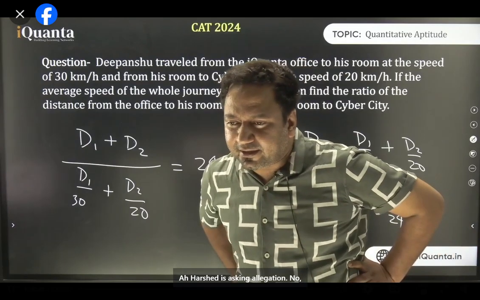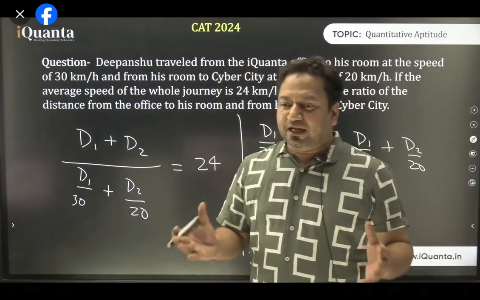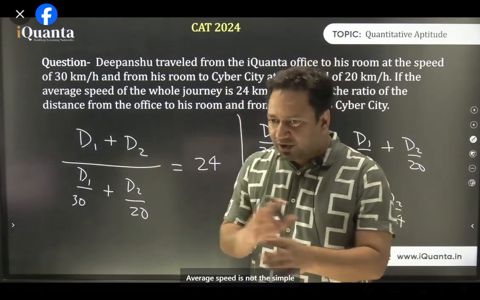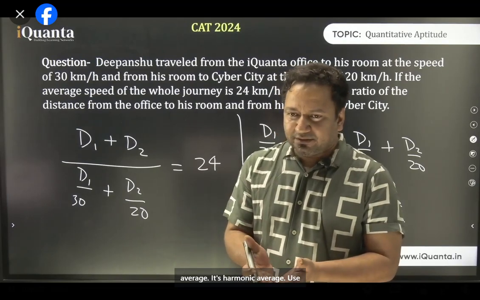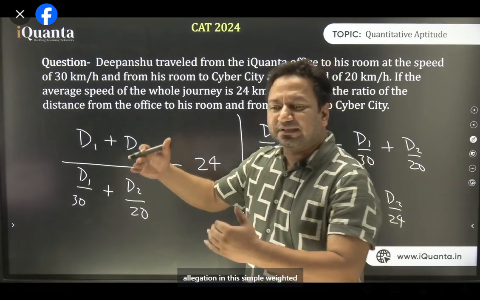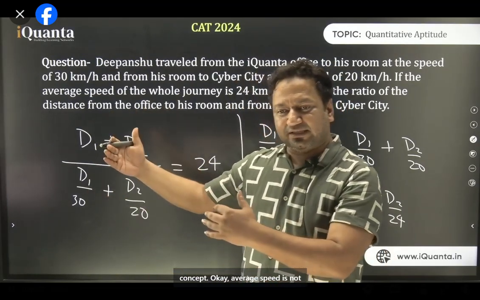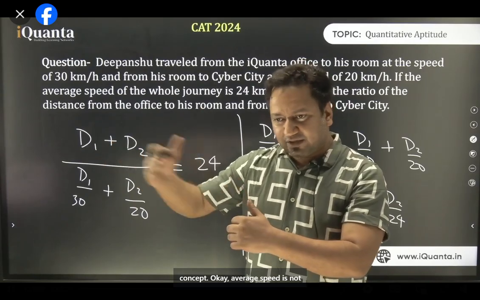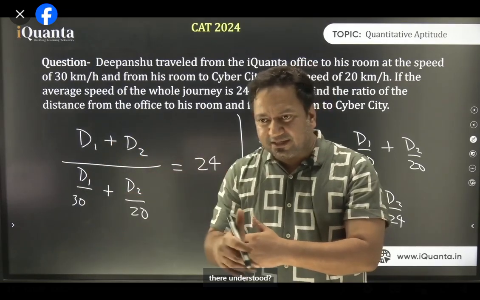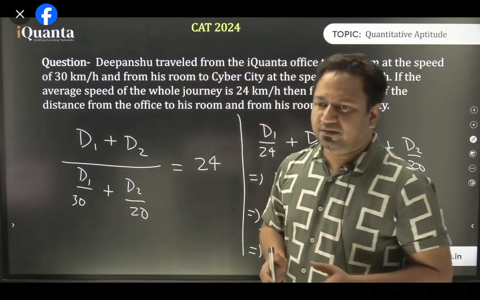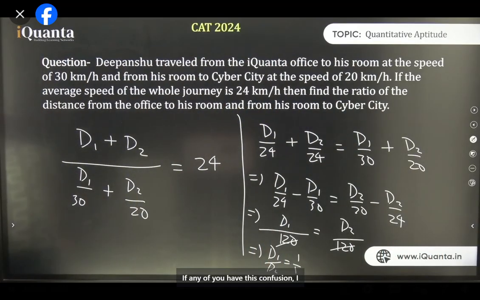Harshit is asking the allegation. No, Harshit, no. अभी तो इतना लंबा ज्ञान दिया कि average speed is not the simple average. It's harmonic average. Use allegation in these simple weighted averages. That is weighted average concept. Average speed is not simple average. Do not do it here. Is that understood? If any of you have this confusion, I hope I have answered. Harshit, clear?